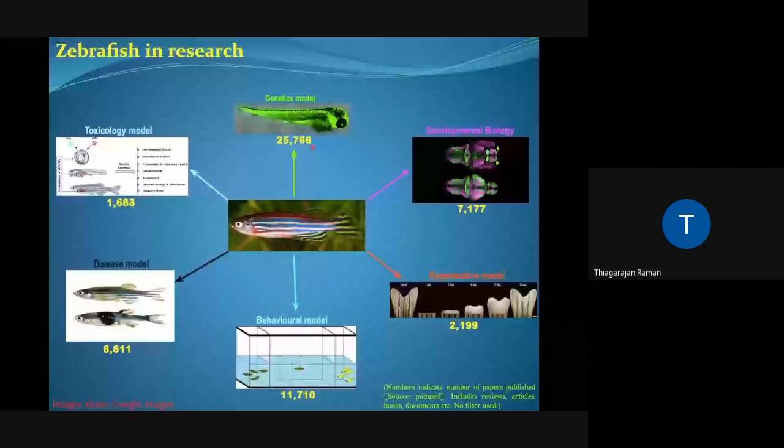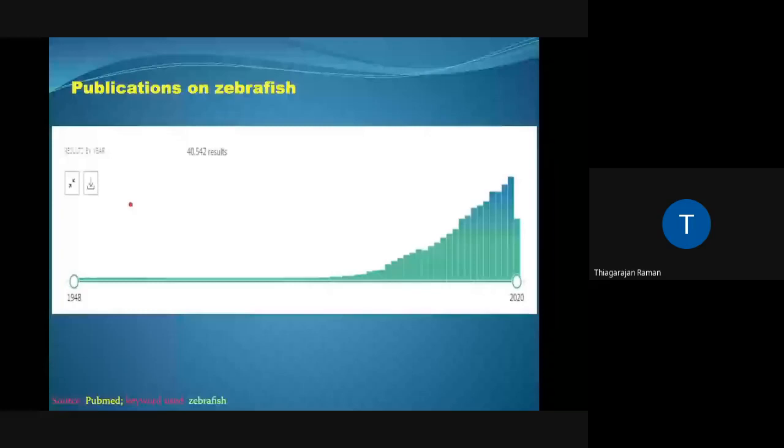Zebrafish in developmental biology, 7,000 papers. Zebrafish for regeneration as well as neurodevelopmental studies, 2,000. And development and behavioral studies, 11,000. Disease model, I'll also show a separate slide for zebrafish and infection. Here it's around 9,000 studies have been published, and in toxicology, around 1,500. Which suggests that zebrafish is gaining prominence.